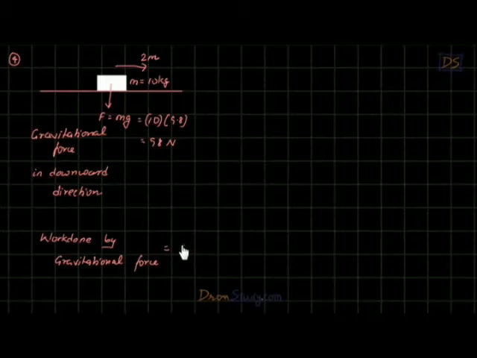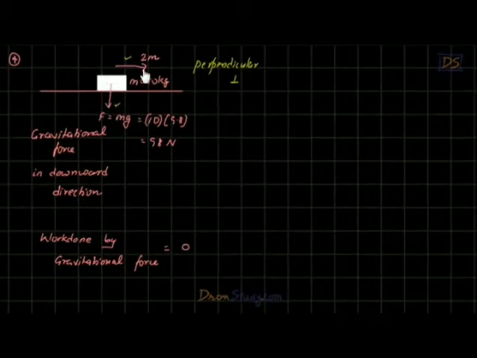So how are we going to find it, students? It's very simple. It's simply 0. Why, students? The point here is that look at the force and look at the direction of displacement. They are perpendicular. Look at the direction of force and look at the direction of displacement. Don't you find them perpendicular?